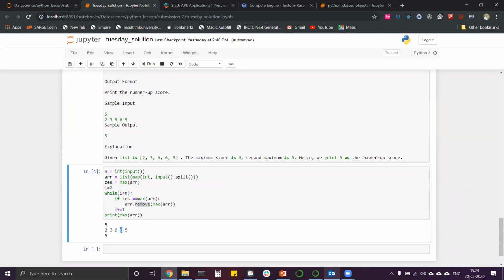Then this other 6, it will iterate again in this while loop and remove that. Now this 5 is not equal to 6 because of this statement, so it will leave it there. Now what will be the new array? It will be 2 3 and 5. So with the new array, the maximum value is what? It is 5. So we are printing out the maximum of the array.